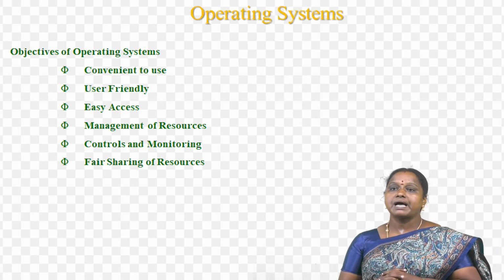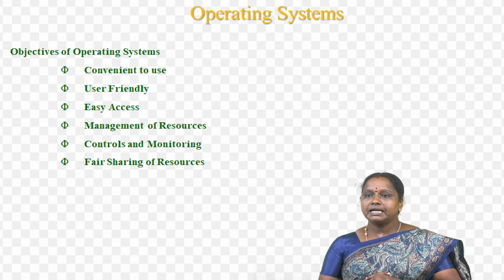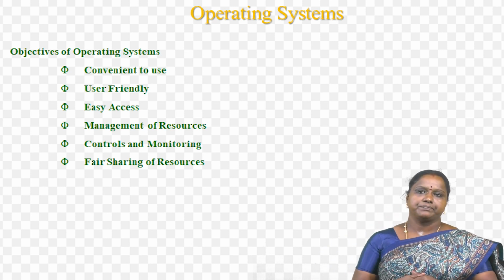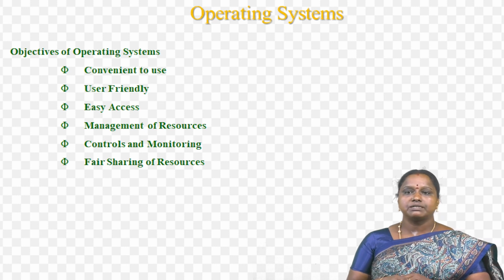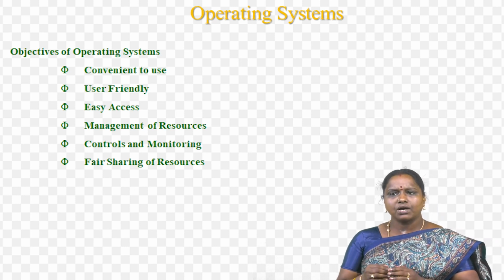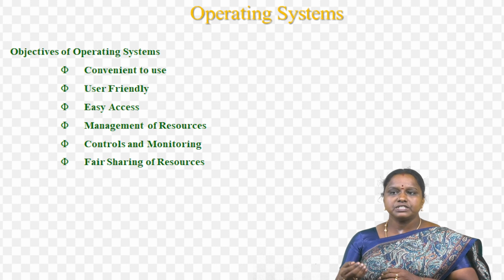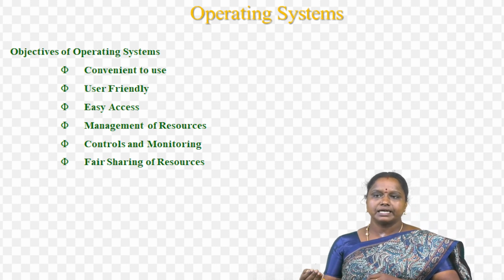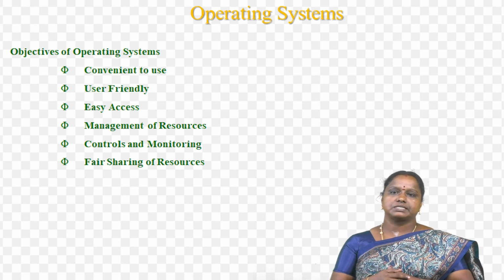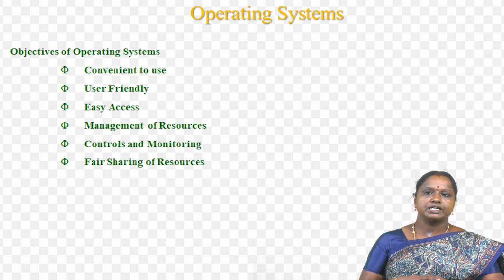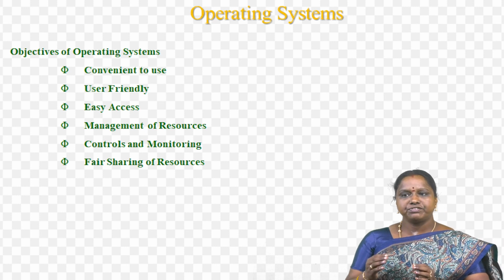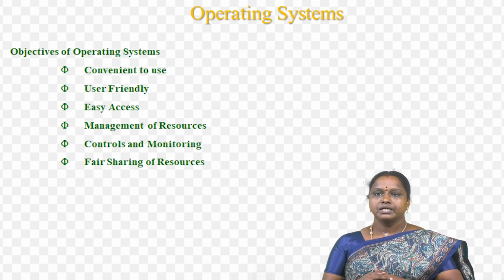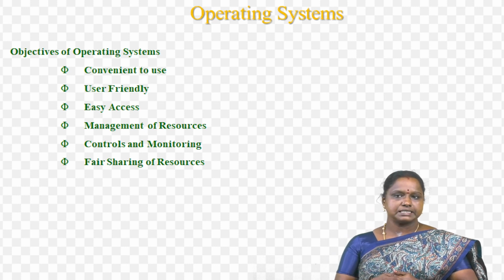And then another one is management of resource. For managing the resources of a computer in a better and faster way. And last one is controls and monitoring. By keeping track of who is using which resource, granting resource requests and mediating conflicting requests from different programs and users. And another one is fair sharing of resources, providing efficient and fair sharing of resources between the user and the program. These are all the objectives of the operating system.